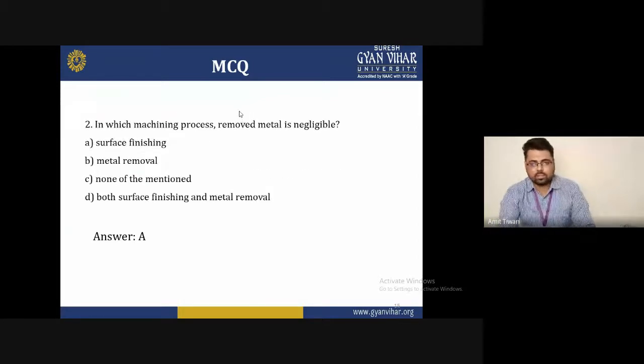Second question is, in which machining process is removed metal negligible? The options are surface finishing, metal removal, none of the mentioned, and D is both surface finishing and metal removal. So the correct answer of this question is A. Surface finishing is basically the machining process where the metal removed is negligible.